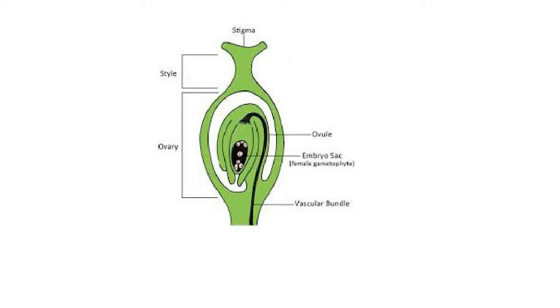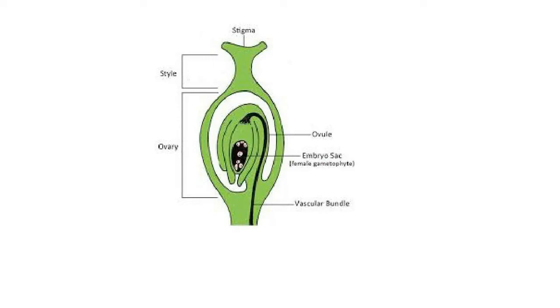The ovary wall may form either a dry and hard fruit wall or a fleshy fruit wall, and the ovules become the seeds. These are the fate of the floral parts after fertilization. The fruit contains one or more seeds which develop from one or more ovules attached to the ovary by means of the placenta. And when the fruit is ripe, the seeds contained inside are released by one method or another and grow into new plants in suitable conditions.